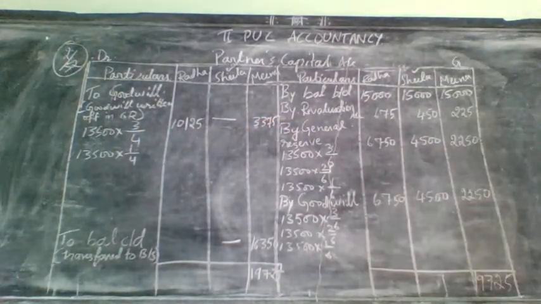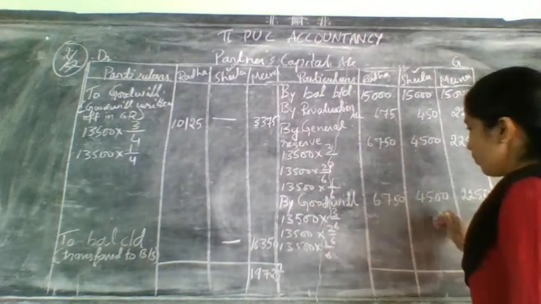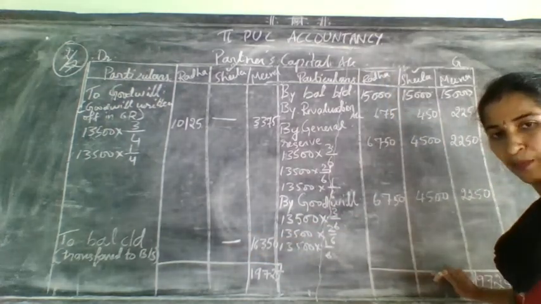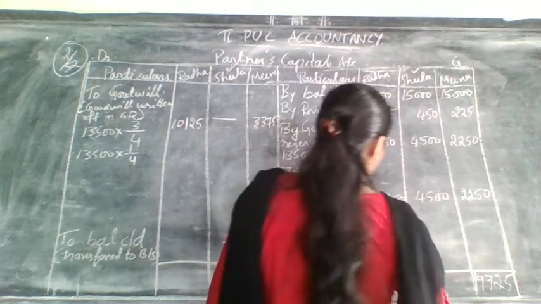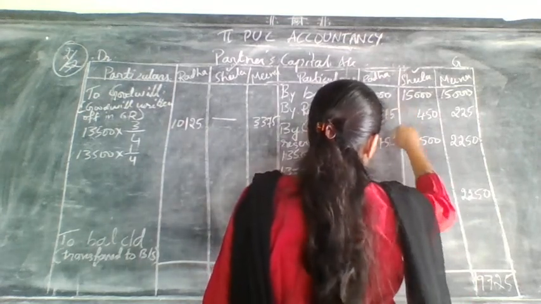So now after that, just you need to take the total of retiring partner. Before that we will complete. I told you to put here dash. We will leave retiring partners and we will do it next. Let us take the total of one more remaining partner. Who's that? Radha. Take the total.